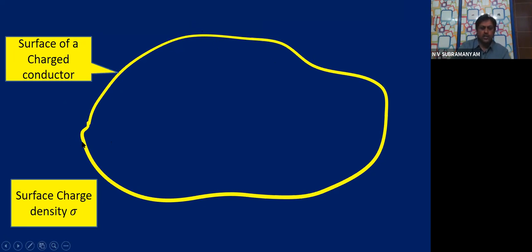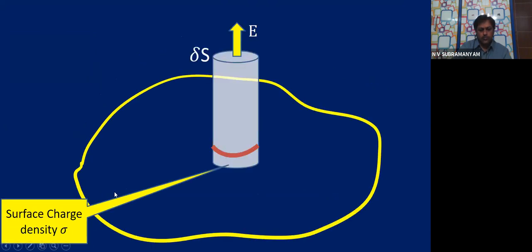That is the reason why we are taking some arbitrary shape. Arbitrary meaning any shape. The surface of a charged conductor I am showing to you. Charged conductor itself means all the charge is entirely on the surface. Very, very important. There is no charge inside. And what is the surface charge density of this surface? Sigma. Now I am considering a cylindrical Gaussian surface. It is partly inside the conductor and partly outside the conductor.